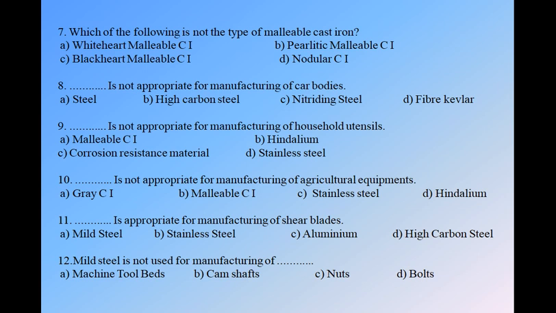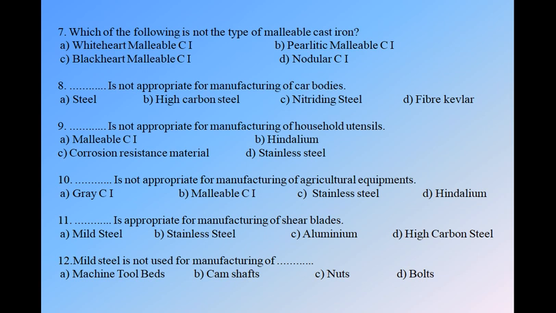Next, question number 11. Which is appropriate for manufacturing the shear blades? We have four options: mild steel, stainless steel, aluminum, and high carbon steel. When we manufacture the shear blades, that material should have high hardness so that it can cut the other material for shearing purpose. Mild steel, stainless steel, aluminum, all those are soft materials. Only high carbon steel is a hard material, so high carbon steel is used to make shear blades. Okay, so option D is correct.